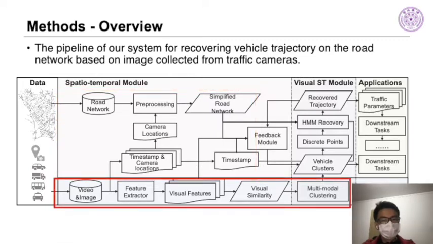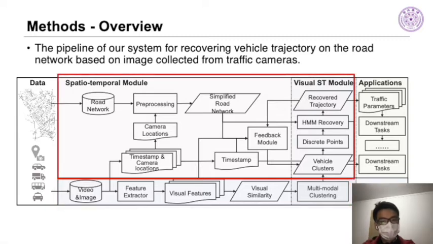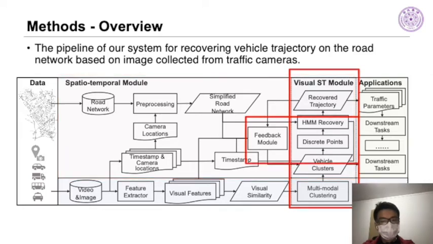Then we extract multiple visual features from the video data, which are then fed into the multimodal clustering model to generate the initial vehicle clusters. We leverage the vehicle clusters to recover the trajectory on the road network by an HMM method. After that, we design a visual ST module where the recovered trajectories are utilized to denoise and complement the upstream clustering outputs, and the updated clustering results are recovered to be continuous trajectories on the road network again, back and forth.